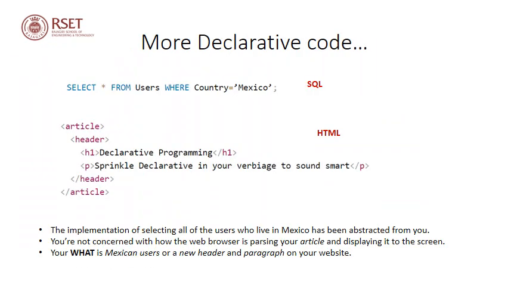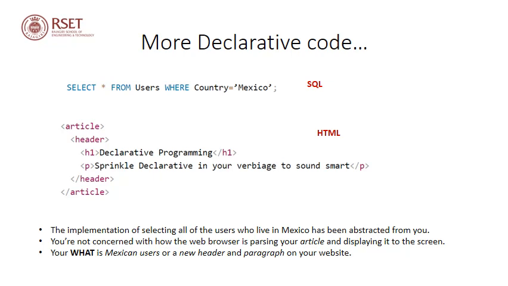So here are some more declarative code. The first one is from SQL. The code is select star from users where country equal to Mexico. So we have a table called users with an attribute or column called country, and we want to select all the rows in the table where the condition country equal to Mexico is satisfied.